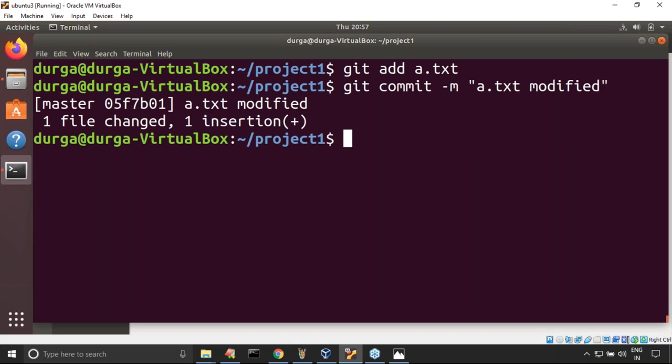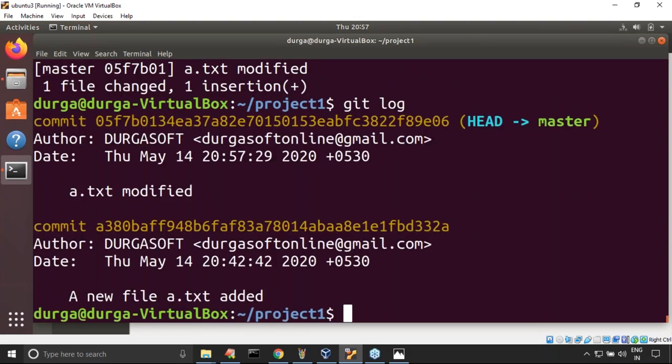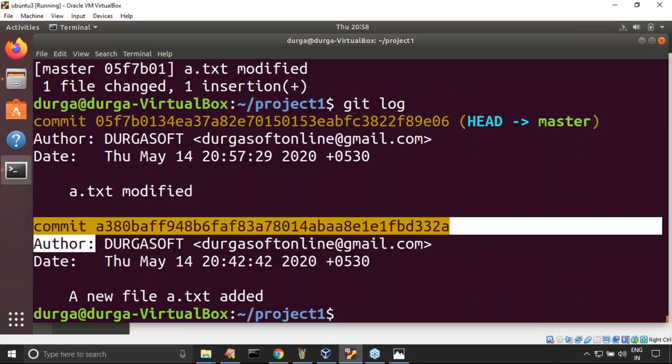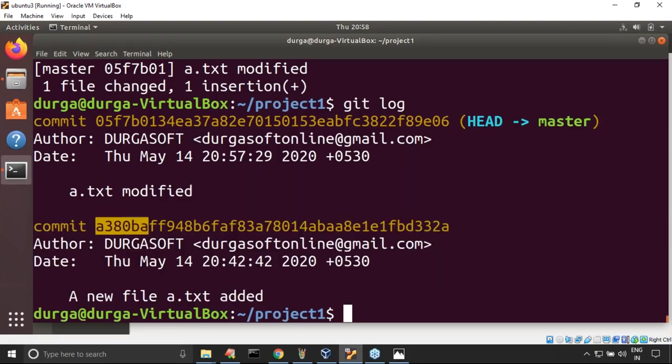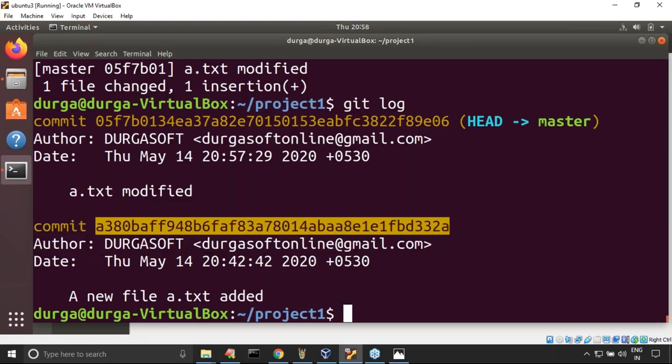Now, listen carefully. For a.txt, how many versions are available in my local repository? Can you please confirm? Two versions are there. Git log. Don't worry about these commands, in detail we are going to discuss them. Git log. Now, have a look. First commit. This is the commit ID, a 40-length commit ID.